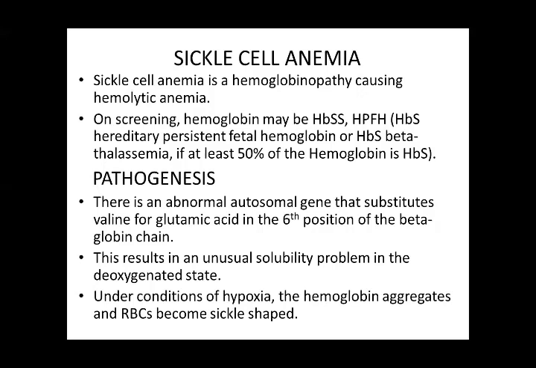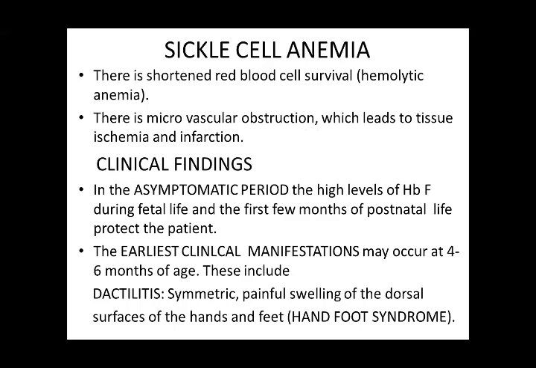What is the pathogenesis? There is an abnormal autosomal gene that substitutes valine for glutamic acid in the sixth position of the beta globin chain. This results in an unusual solubility problem in the deoxygenated state, and under conditions of hypoxia, the hemoglobin aggregates and RBCs become sickle-shaped. There is shortened red blood cell survival due to hemolytic anemia. There is microvascular obstruction, which leads to tissue ischemia and infarction due to these sickle-shaped RBCs.